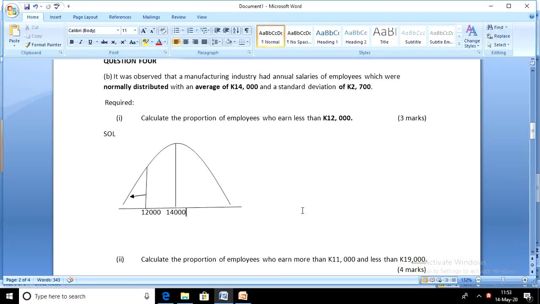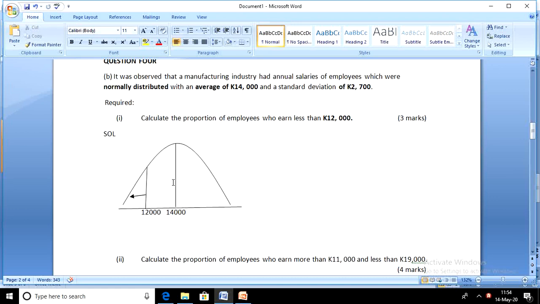That's the required region. What we had established from our introductory comments is that the distribution or the curve is divided into two equal parts. Total probability is 1, so each half is 0.5. So if you look at the right side of the mean, that's 0.5. On the left side of the mean, that's also 0.5.